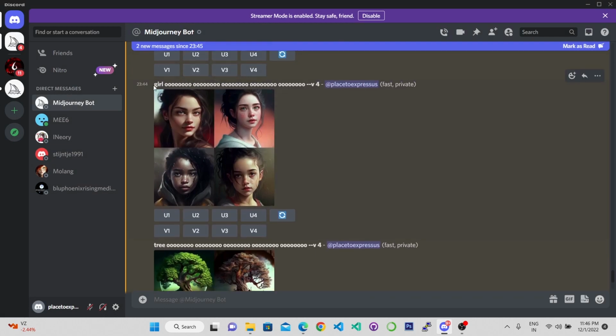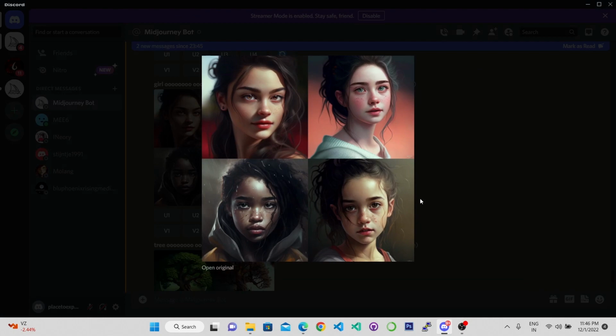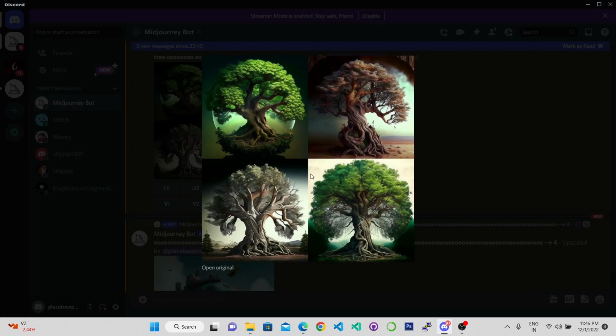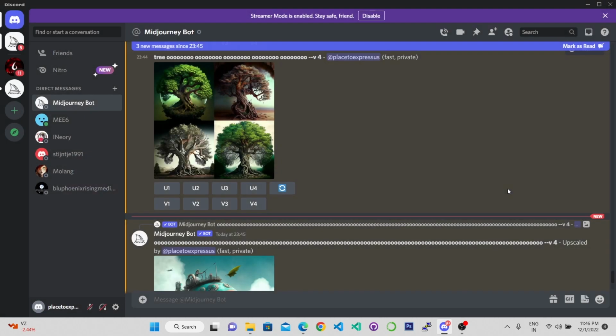So I also tried girl with O, but nothing is happening. As you can see here, it is just simply generating an image of a girl. Let me re-roll this. I tried with trees also, O. So nothing is clearly appearing, at least nothing that seems related to O. Only in this one, in the background, even the shape of the tree and the roots is following a circular pattern. Here again the arch like structure, again oval. But apart from that, I cannot see any clear distinct features.